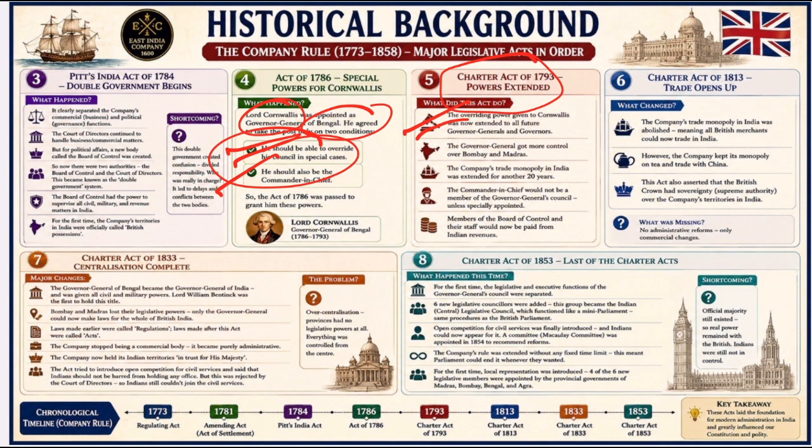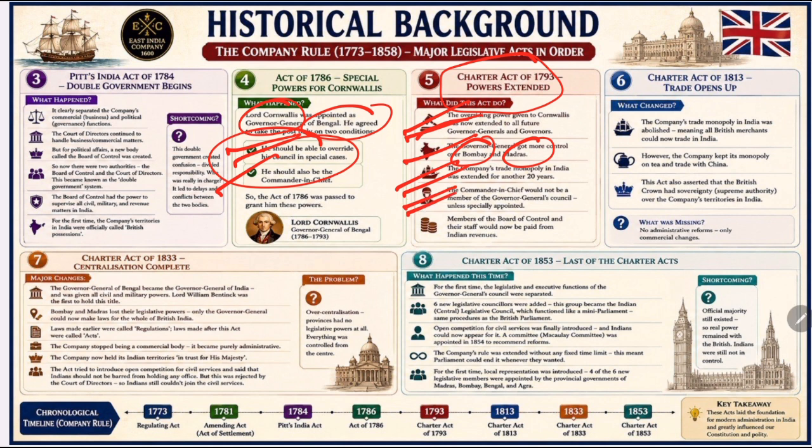The overriding powers given to Cornwallis were now extended to all future governor generals and governors. Second, more control over Bombay and Madras. The Governor General gained greater authority over the presidencies of Bombay and Madras, and that further strengthened centralization. And third point, the company's trade monopoly was extended, so their license was renewed for another 20 years, and no other British company could freely trade in India.